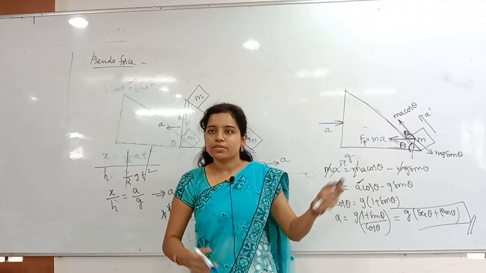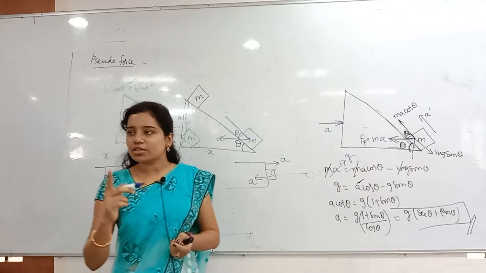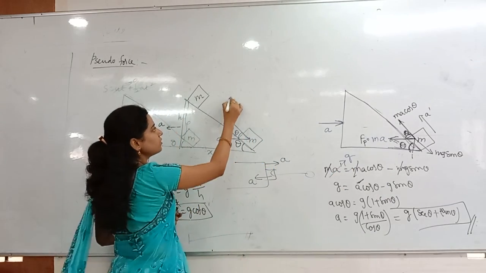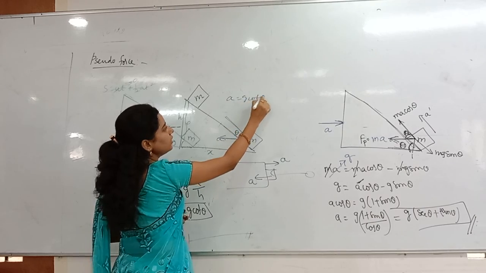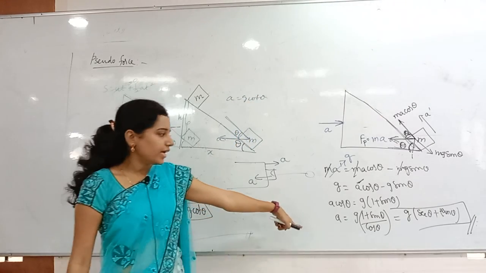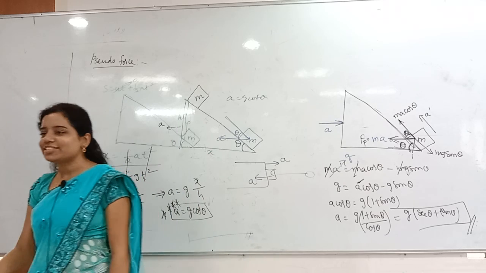This is also important. First one is what? A is equal to g cot theta. Remember always, A is equal to g cot theta. And then this one is A equal to g into (secant theta plus tan theta).